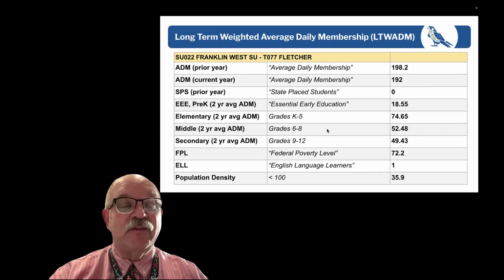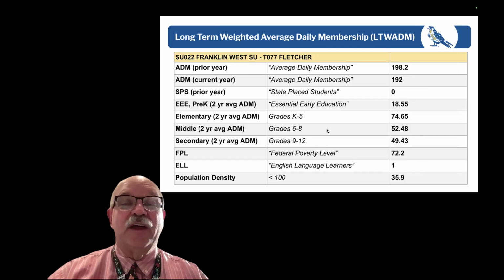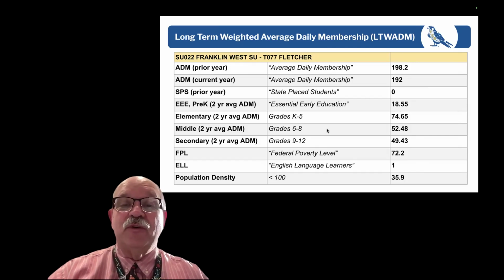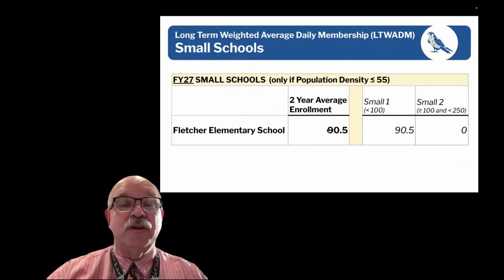And important information is that Fletcher's population density is less than 100. It's 35.9. And so that's kind of a measure of ruralness of Fletcher. So how do we go from having all these numbers to making it mean something that impacts your taxes? The first thing we do is we look at your small schools number, and your average two-year enrollment is 90.5. We have less than 100 students, and so that qualifies us as a small school.